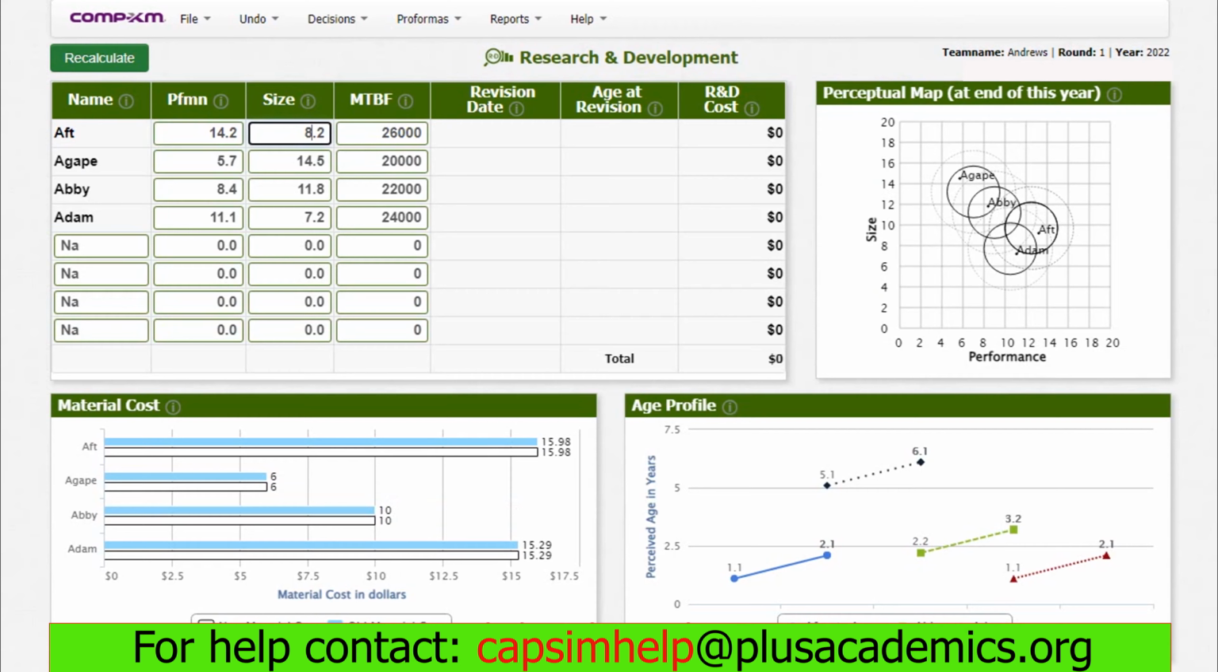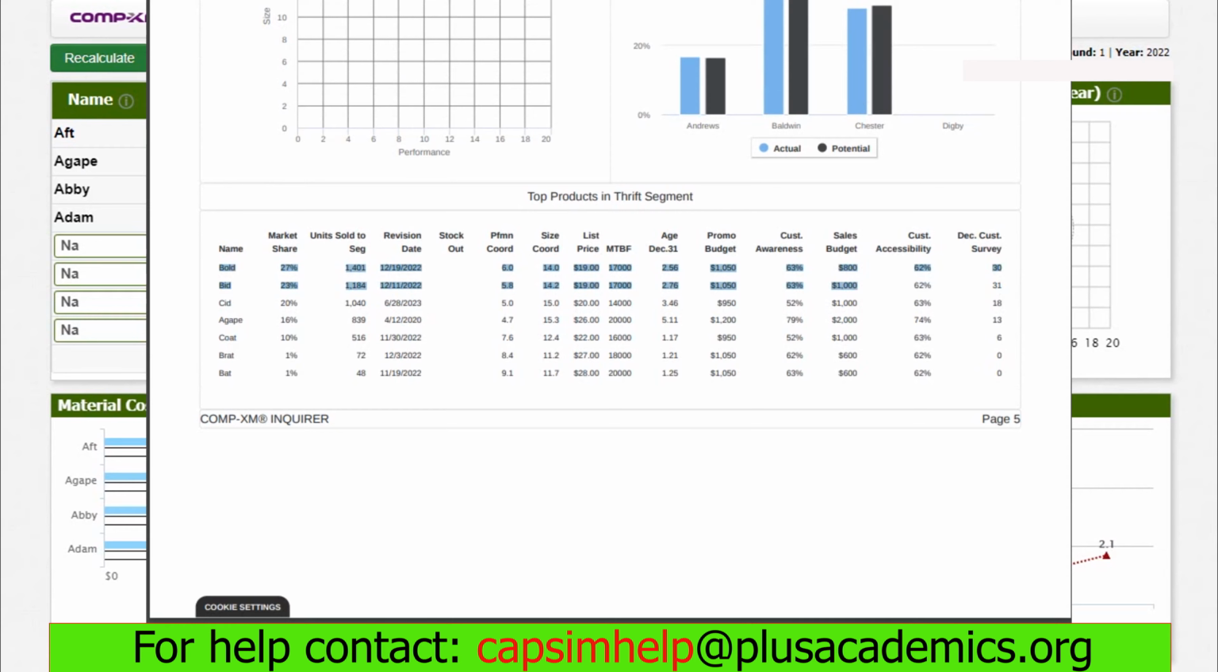Our next product is Agape. Agape has a performance of 5.7 and a size of 14.5. The reliability is 20,000. Let's go to the thrift market segment and see what customers need. The best performing product in the thrift market segment is Bold. The second one is Bid. Bold had a market share of 27%, while Bid had 23%.